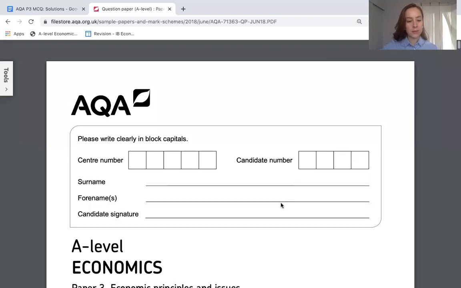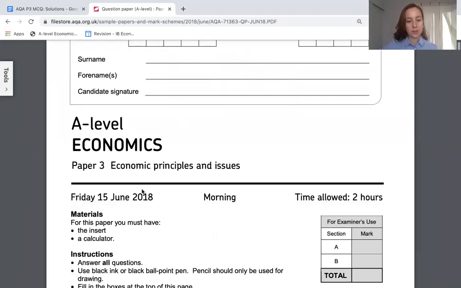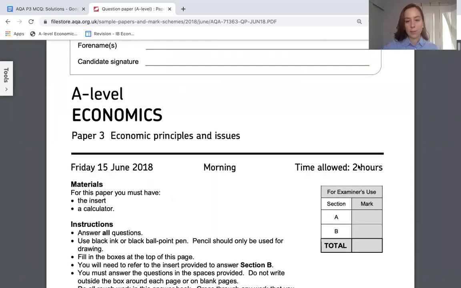Hi everyone, I'm going to go through paper 3 of June 2018, multiple choice part. Here's the past paper, 2018, paper 3. Time allowed 2 hours.